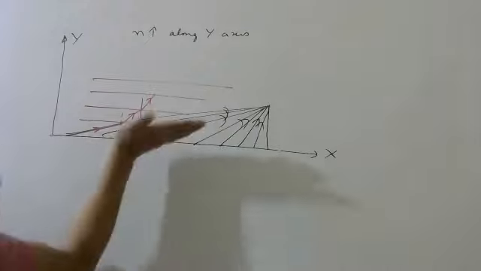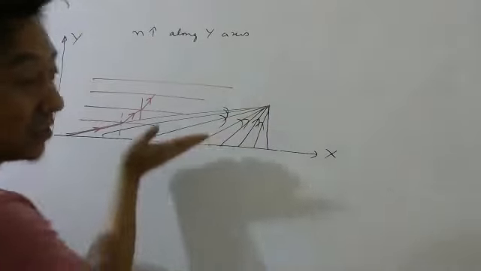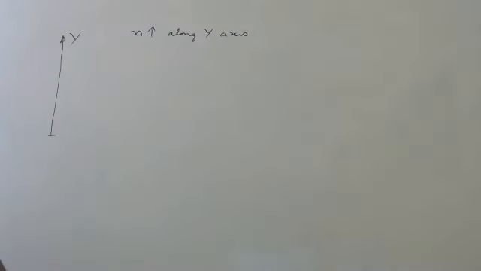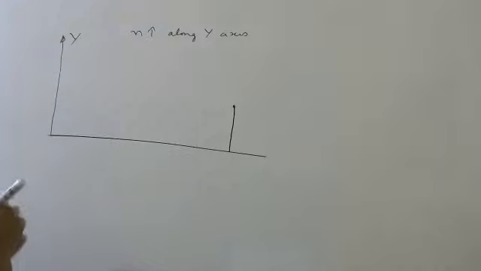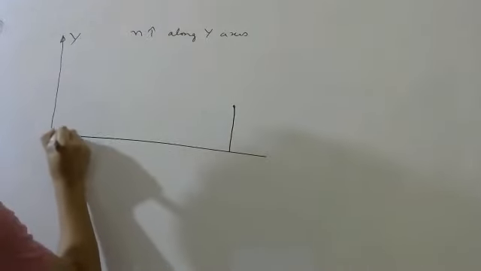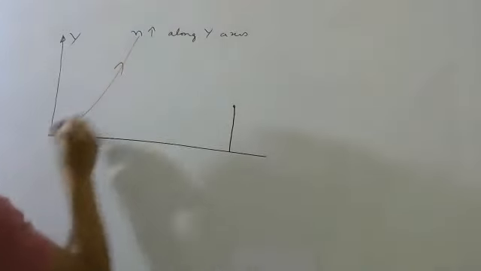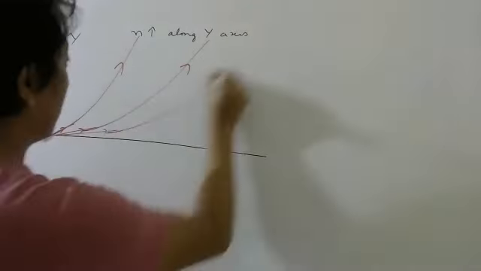If they bend like this, then you can clearly see that depending on his height, some light may not reach. Now, suppose he is standing here. Let us talk about light from here. Some light will go like this, some like this.